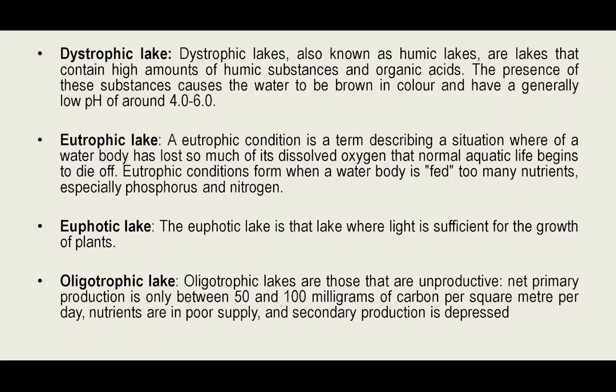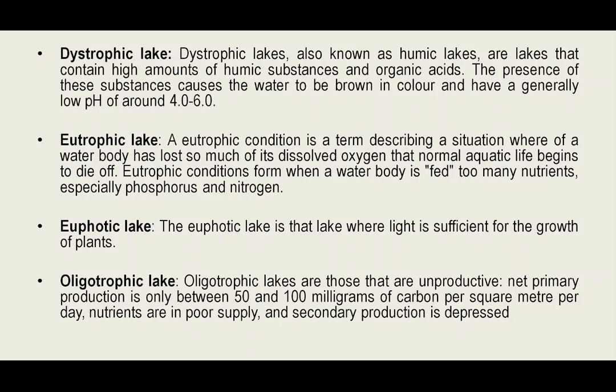Eutrophic conditions form when a water body is fed too many nutrients, especially phosphorus and nitrogen. What is euphotic lake? Euphotic lake is that lake where light is sufficient for the growth of plants. Then what is oligotrophic lake? Oligotrophic lakes are those that are unproductive.